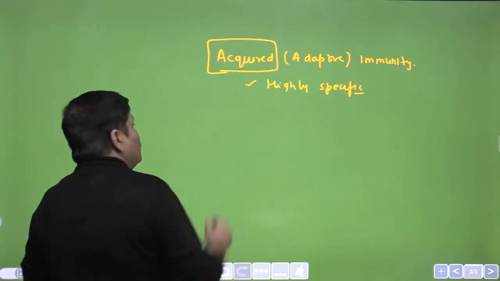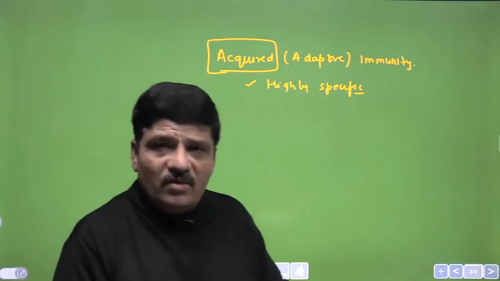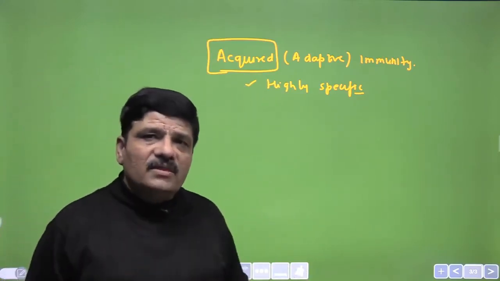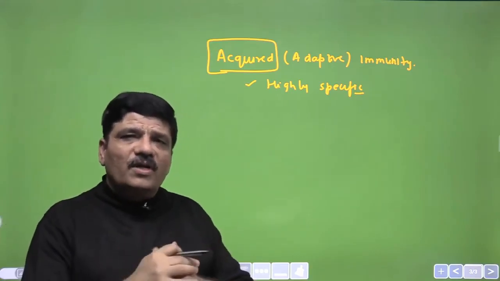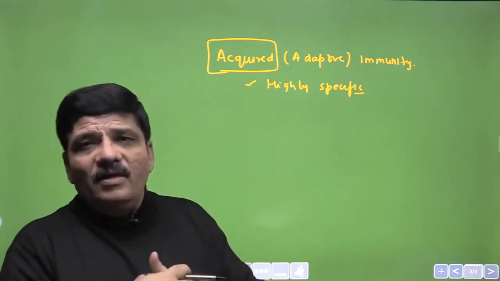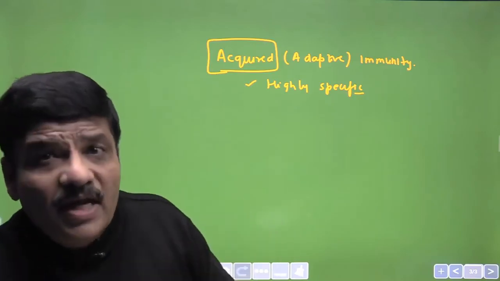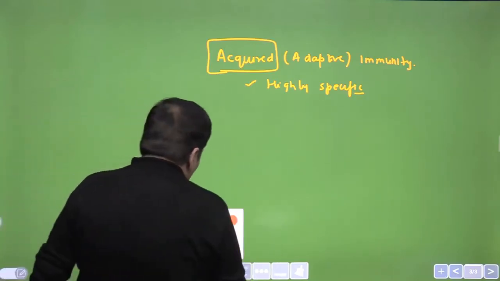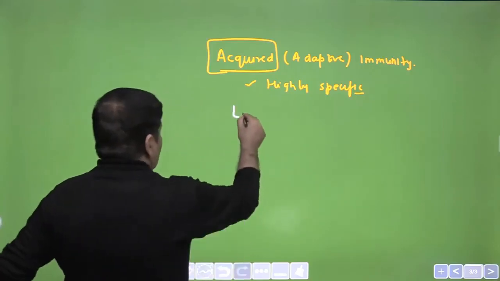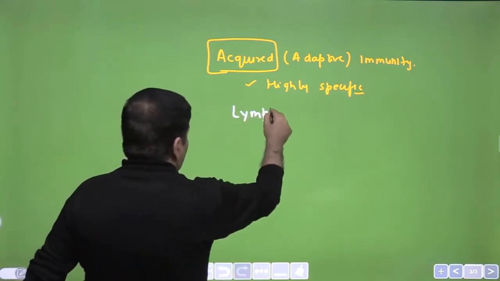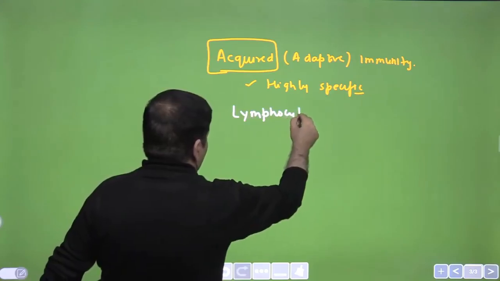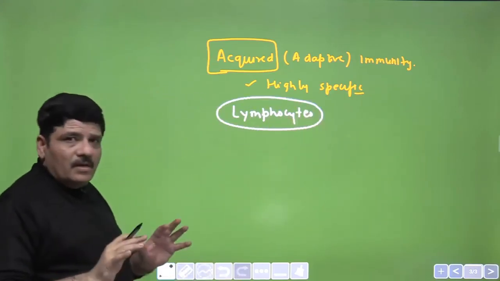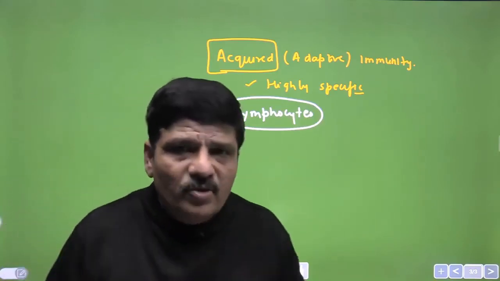I hope now the first point is absolutely clear, and as you can see, it is acquired during the lifetime, so it is not present since birth, and that is the reason it is called acquired immunity. A very, very important word that can replace the term acquired immunity would be adaptive immunity. So try to remember adaptive immunity. Now this is a function of lymphocytes. I may be using the word adaptive immunity out of habit, but adaptive immunity is acquired immunity.